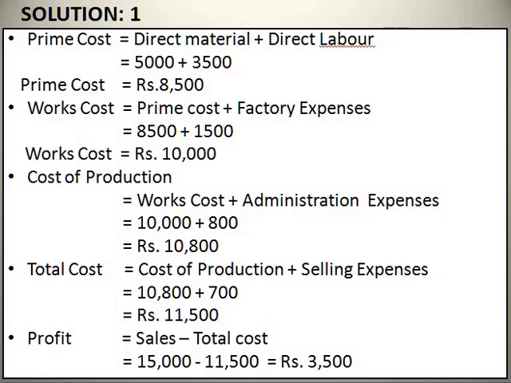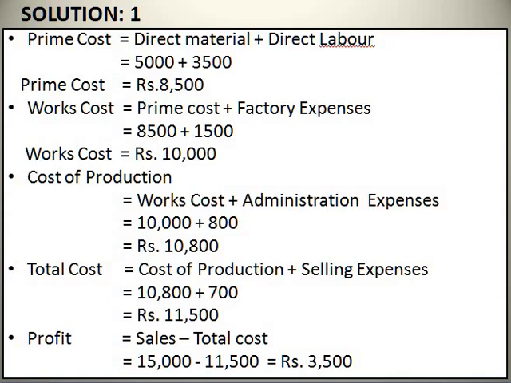Prime cost. What is the formula for finding the prime cost? Direct material plus direct labor. Direct material given in your sum is 5,000 plus direct labor is 3,500. The total is the prime cost. Then you should find out the works cost. So your prime cost is 8,500 plus your factory cost is 1,500. You should add both. You will get the works cost. Next, to this works cost, you should add office expenses to get the cost of production. Your works cost is 10,000. To this 10,000, you should add 800 administration expenses. Your cost of production is rupees 10,800.